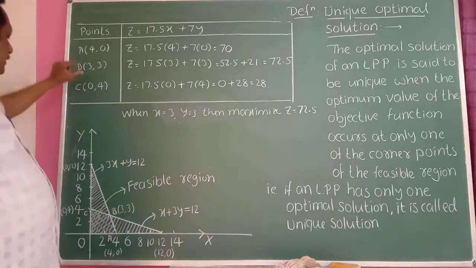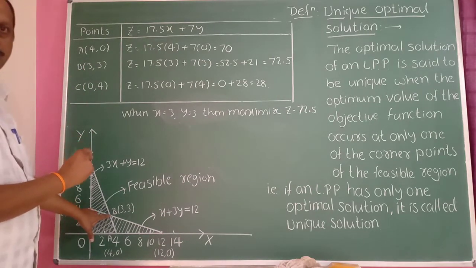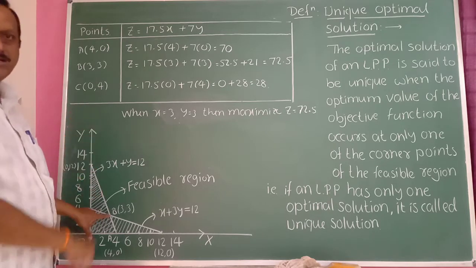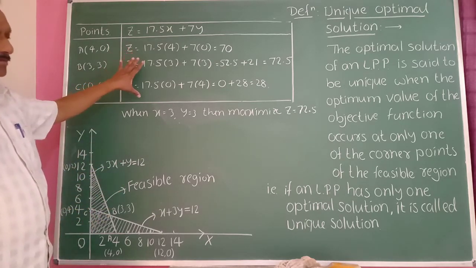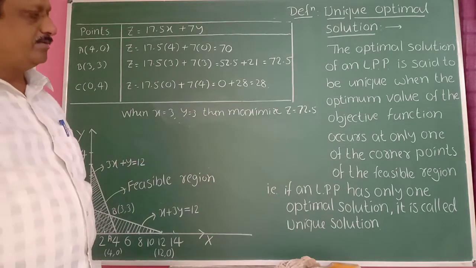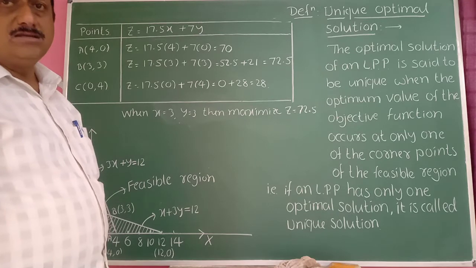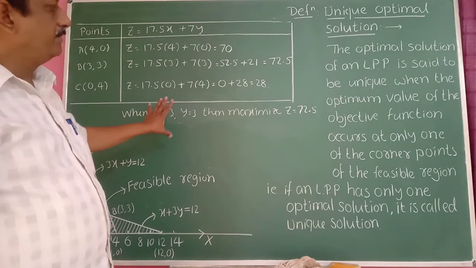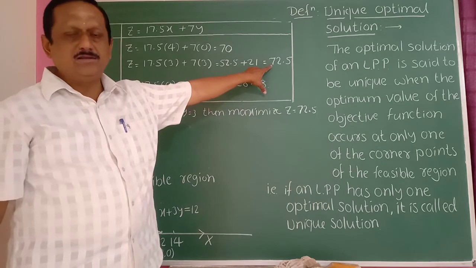Therefore, only at this point the LPP has a maximum. Therefore, it is a unique solution. Only one solution is there. Hence, it is a unique solution. Therefore, if an LPP has only one optimal solution, then it is called a unique solution. In this example, it is a unique solution, because there is only one maximum value.